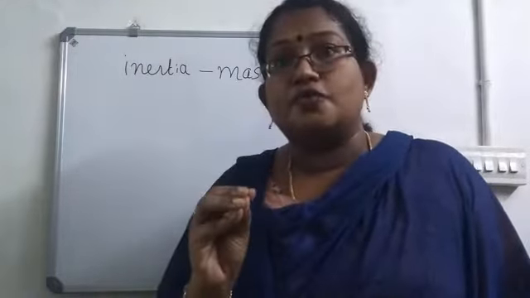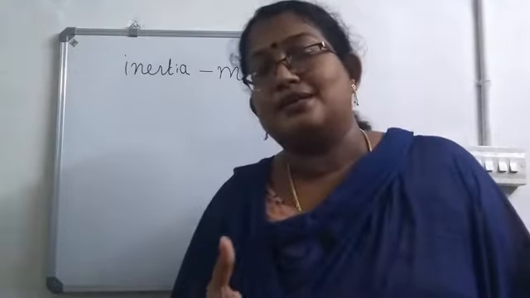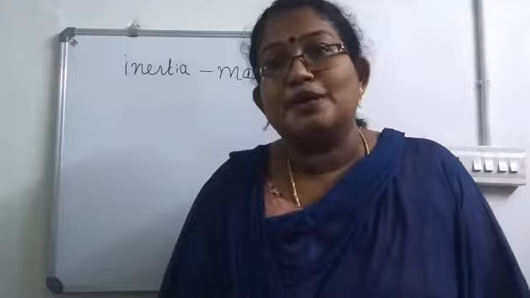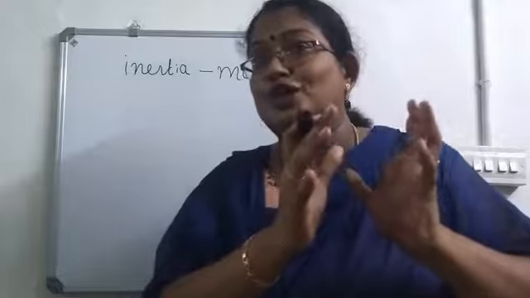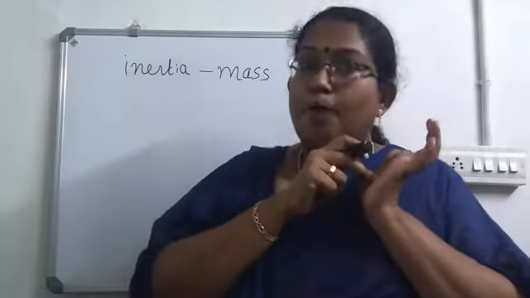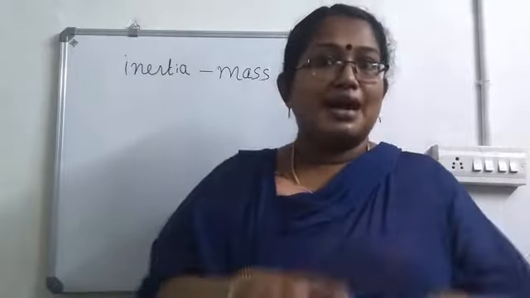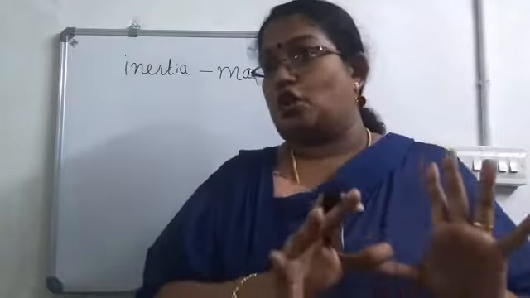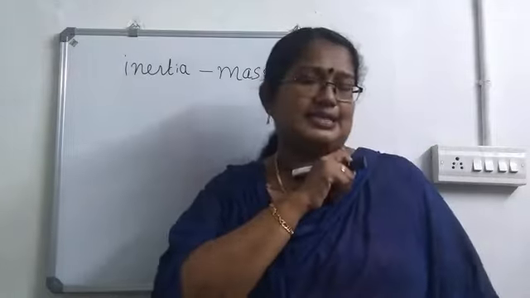Inertia is the tendency of the body to continue in its state. So when a cricket ball is coming, what is the state of that cricket ball? It is moving. It is in the state of motion. So what is the tendency of the ball? The tendency of the ball is to continue its motion, and at the same time we are going to stop the body by taking a catch, isn't it? So the tendency of the ball is to continue its motion, and in between we are going to take the catch. Since the mass of the cricket ball is more, it will be difficult to stop it. But in the case of the tennis ball, it will be easy because mass is less.